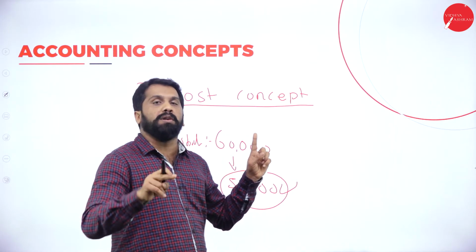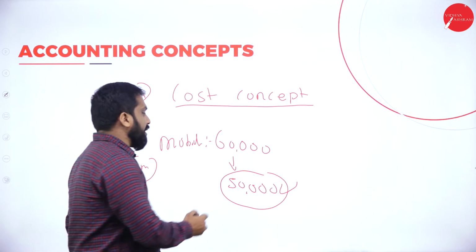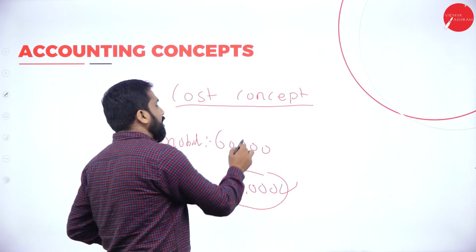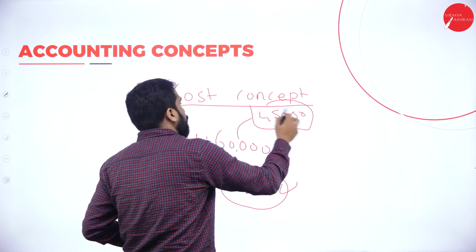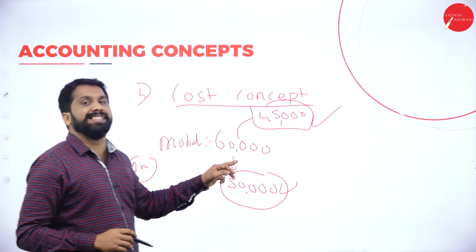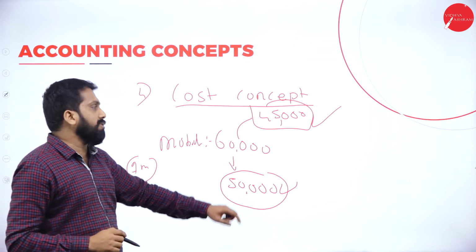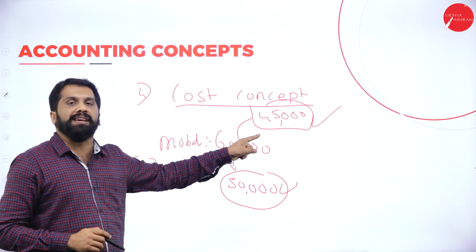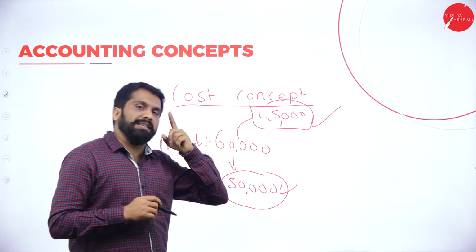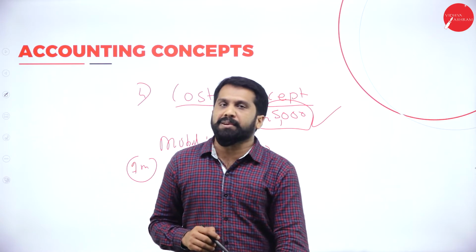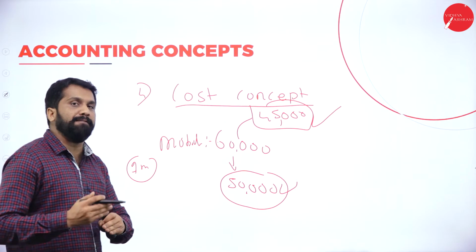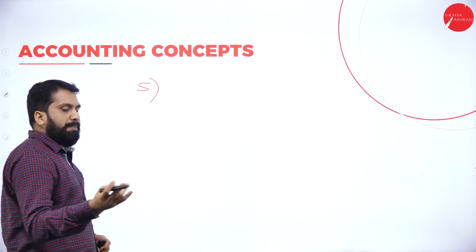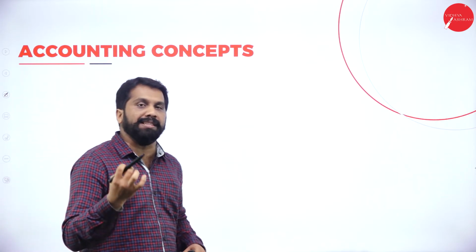Even though in the market it is available for 60,000, if you bought for 45,000, then you should write 45 only, not 60. Why? Because always go with your cost price. Clear? Yes. This is called cost concept. Your fourth point is also done. We'll go for the fifth one. So A, B, C is over. The next one is D.